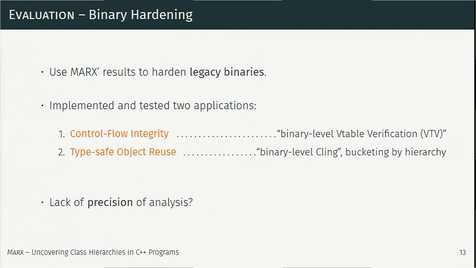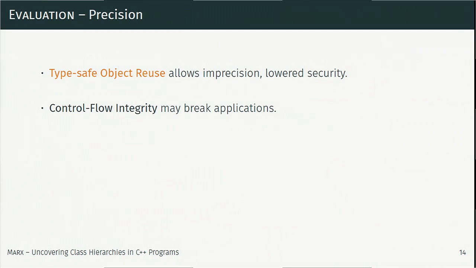For these approaches, we have to consider how precise our analysis has to be. And we see that for types of object reuse, imprecision in the analysis only leads to a lower security. So different objects or objects of different class hierarchies might just be put in the same bucket, but this only lowers security and has no further impact.